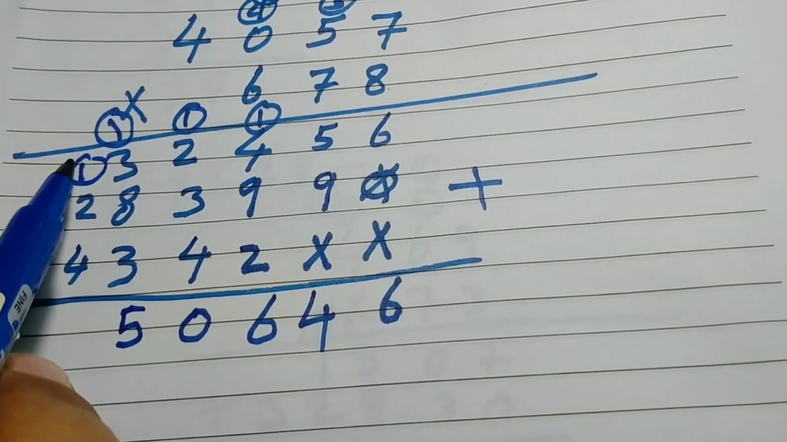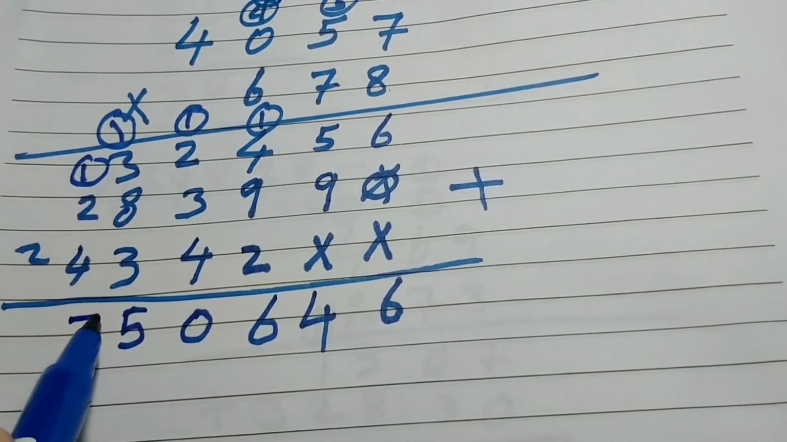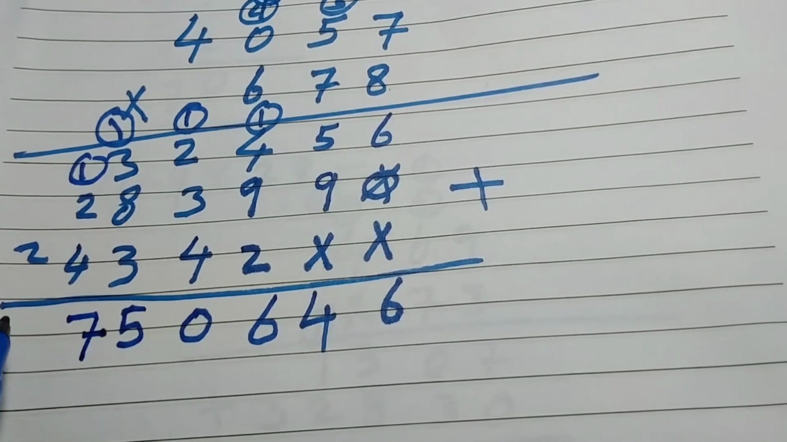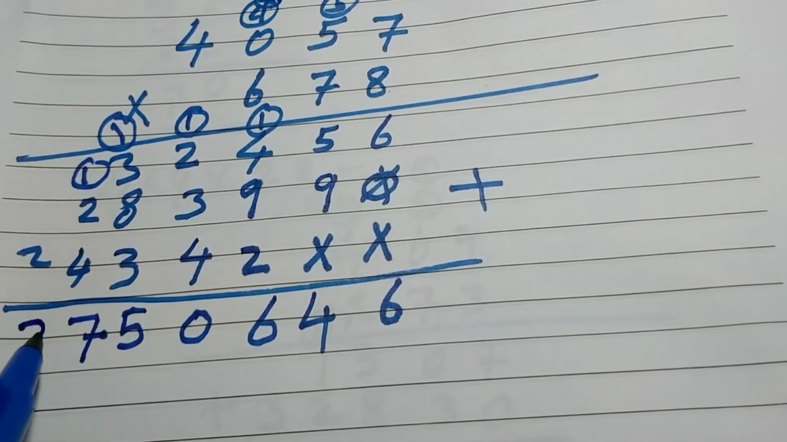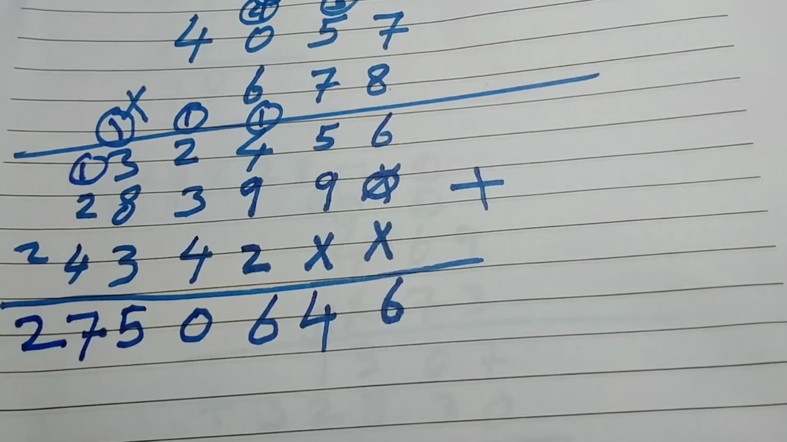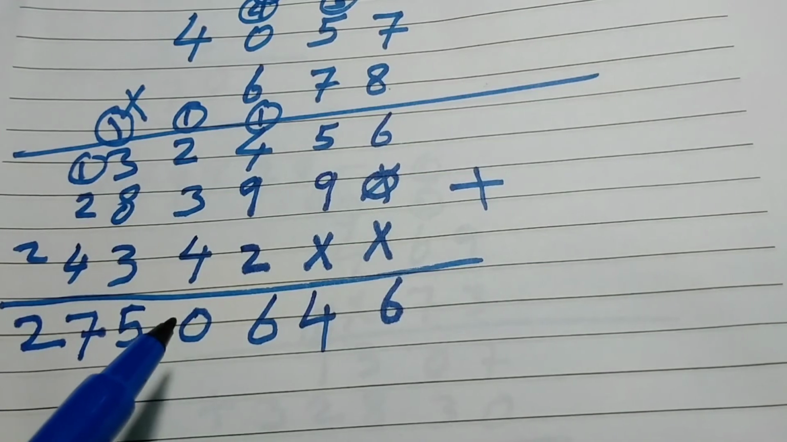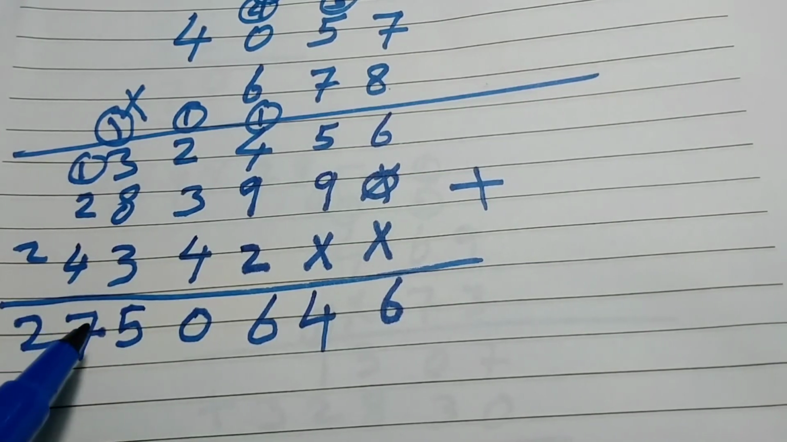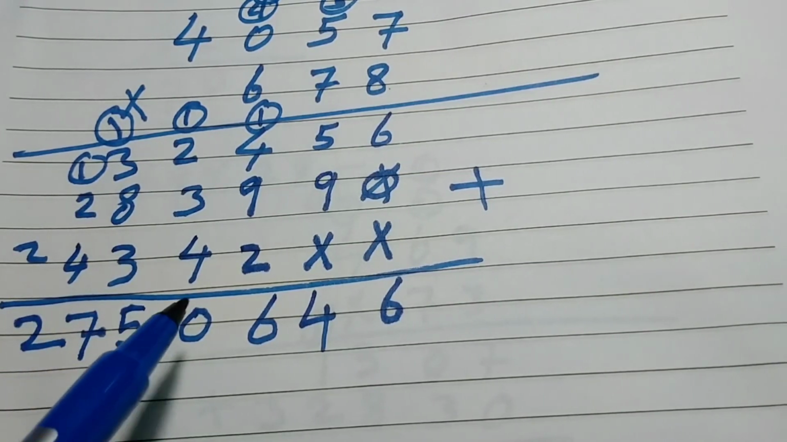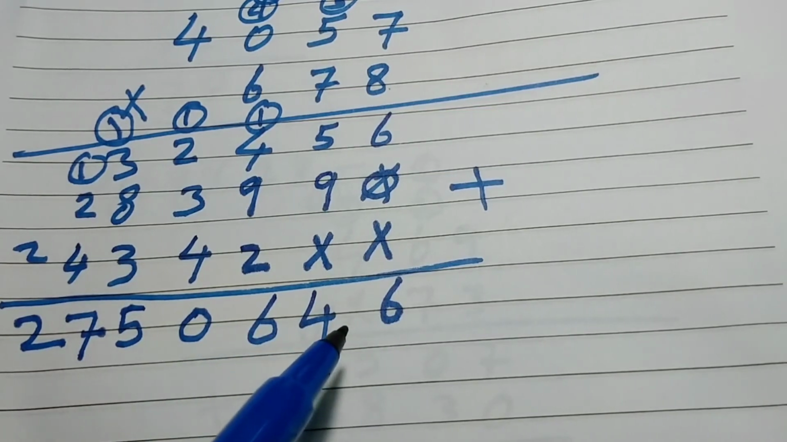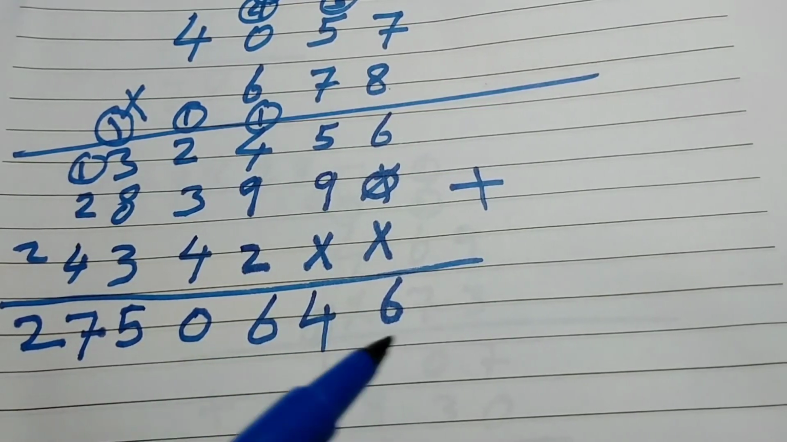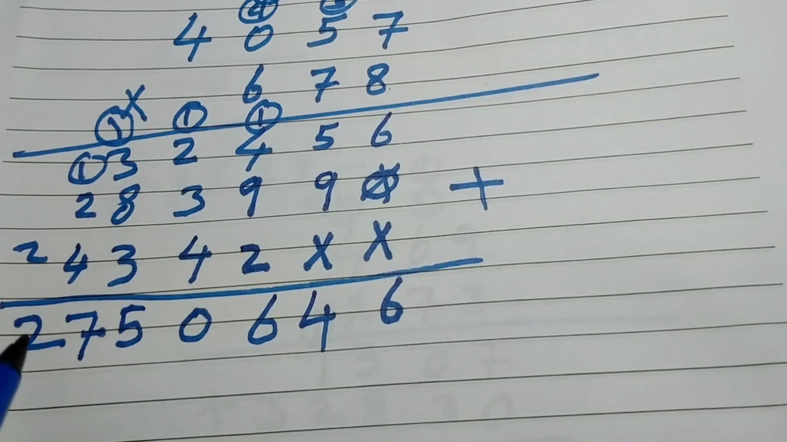So 2 plus 1 3, 3 plus 4 7, and 2 we will write same. So what is the answer? 2,750,646. If you don't know how to read, so my dear, you can